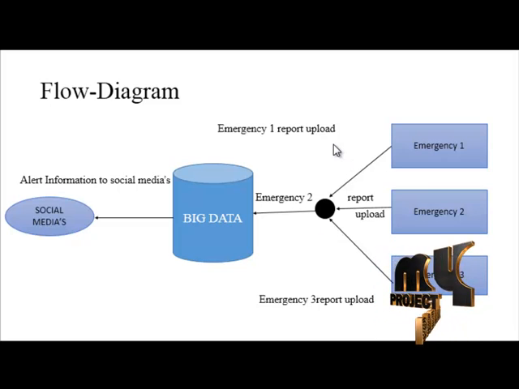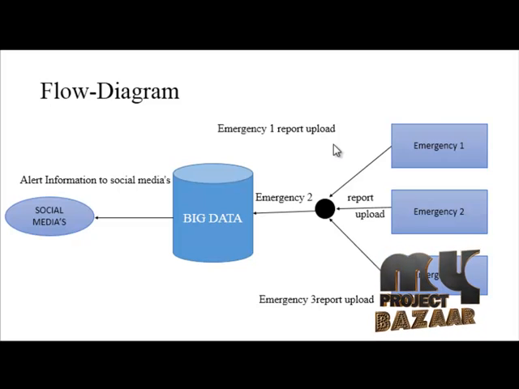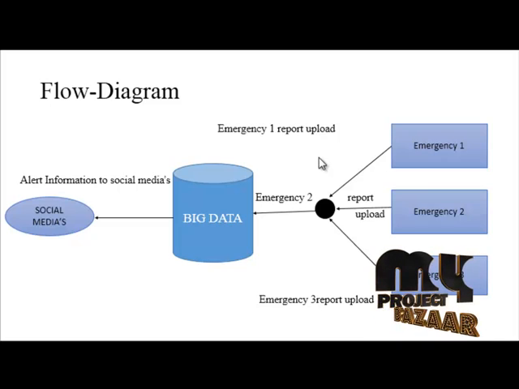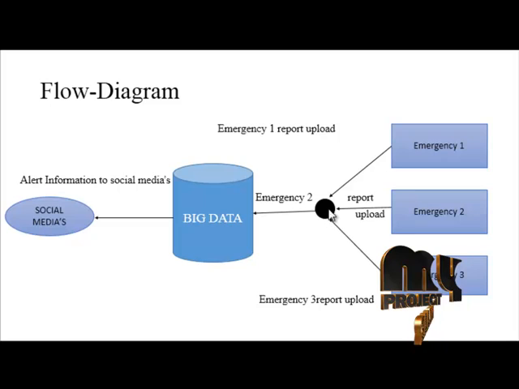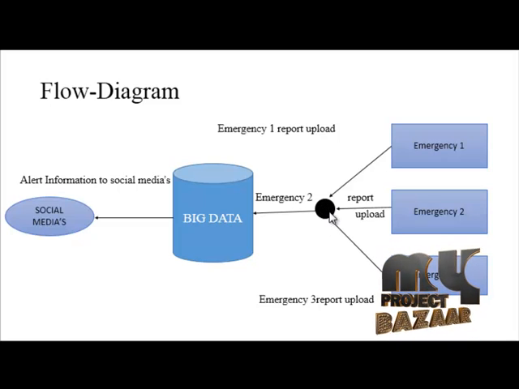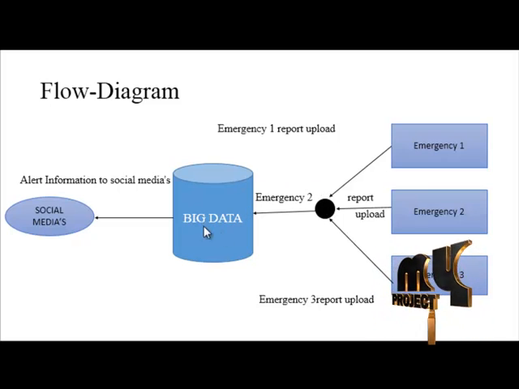If any disaster is acquired in the crowd places, for example earthquake, storm, fire, accident, this alert information can be sent to the camera sensor. The camera sensor can send this alert message to the big data process.